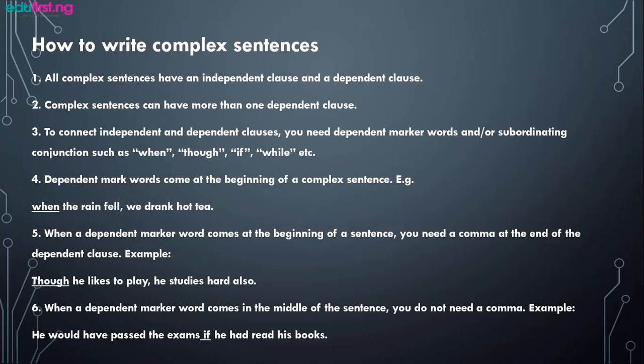The fourth one: dependent marker words can come at the beginning of a complex sentence, for example, when the rain fell, we drank hot tea. So the subordinate clause can actually come before the main clause. The fifth one: when a dependent marker word comes at the beginning of a sentence, you need a comma at the end of that dependent clause to make the sentence proper.